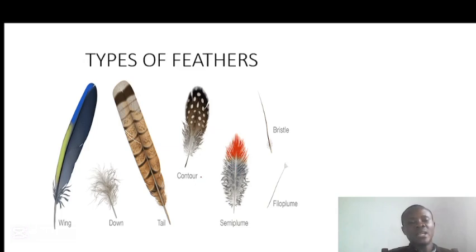But you can see here the contour feather, it is fluffy just towards the middle, then it ends. And you can see from that point upwards towards the apex, it is neatly arranged, it is not fluffy. And we have the bristle and the filoplume. You can see the bristle here at the end, it resembles a needle. And the filoplume, you can see it has a little bit of barbs at the end.